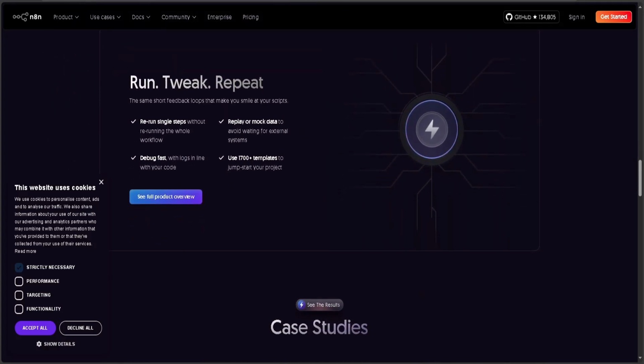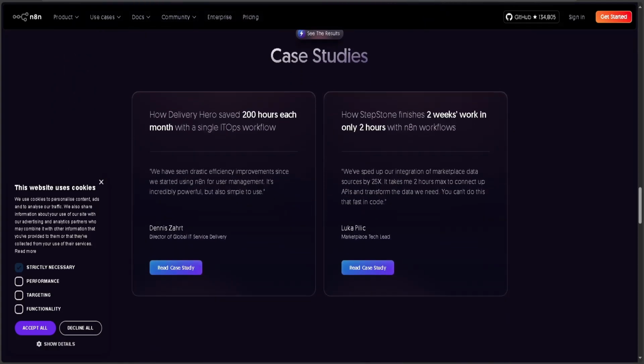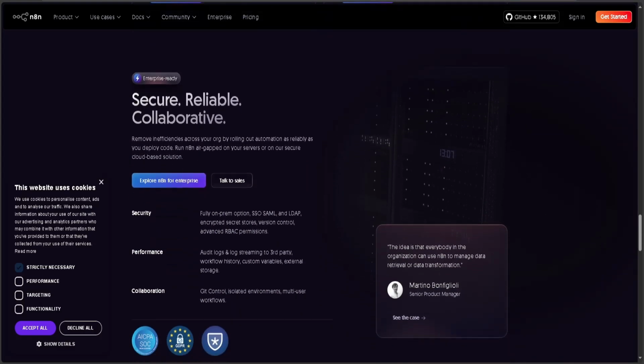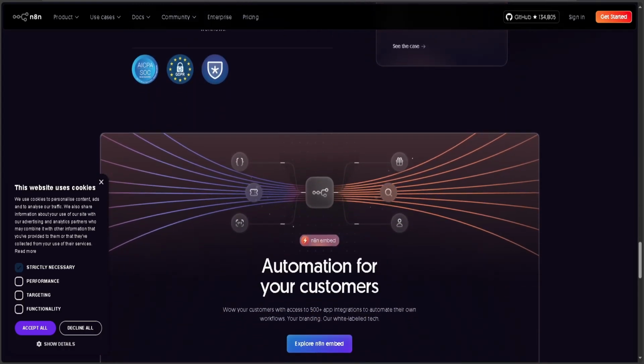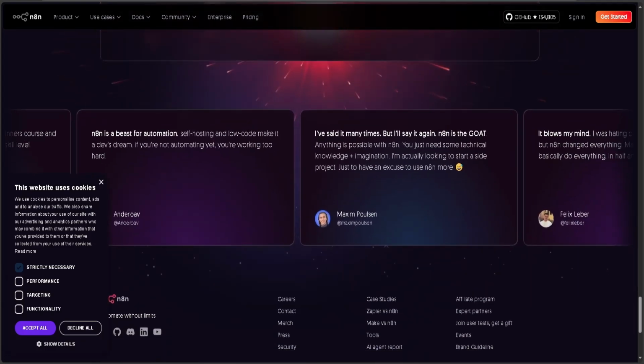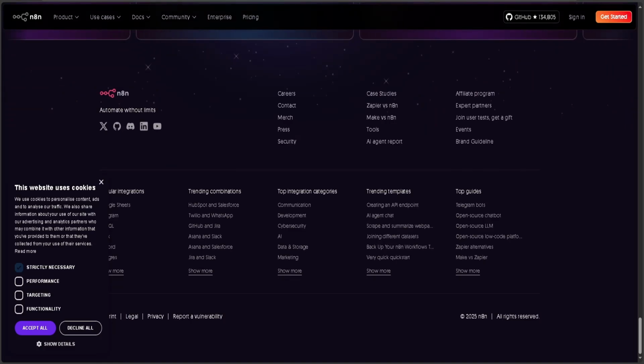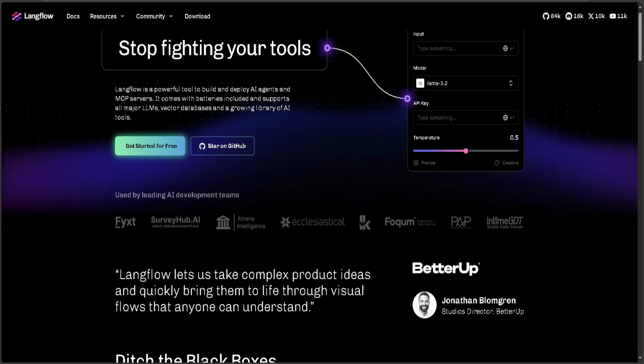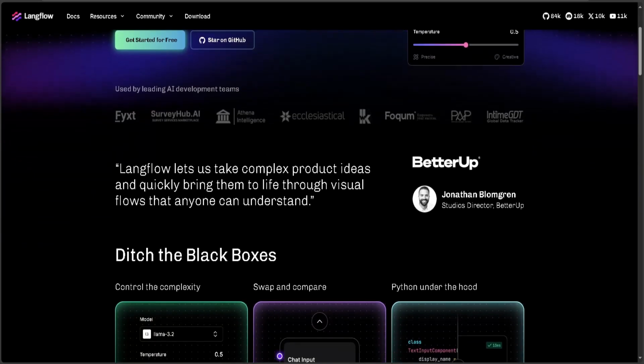It's an open source automation platform that lets you connect different apps, APIs, and databases with endless flexibility. You can run it on your own server, customize workflows, and have complete control of your data. It's great for developers and teams that need advanced automation.